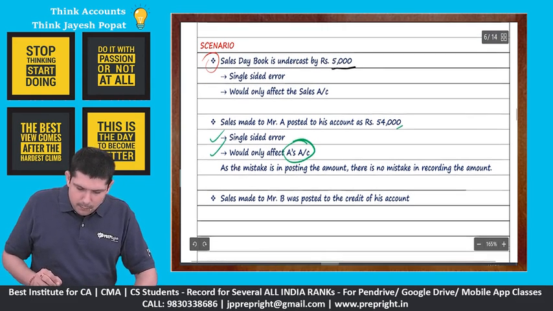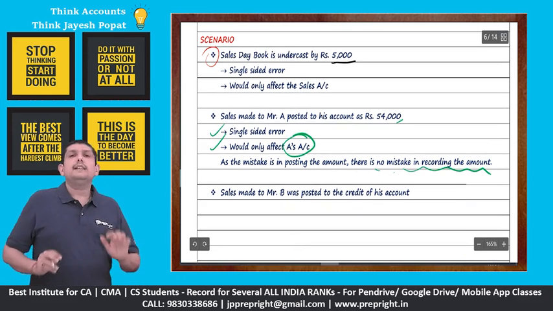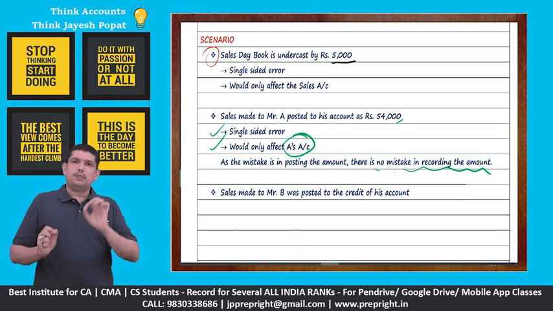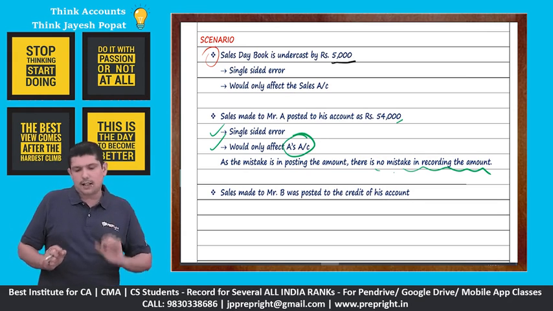As the mistake is in posting the amount, there is no mistake in recording the amount, right? They have said that it has been incorrectly posted. So recorded is 45, posted is 54 in A's account.